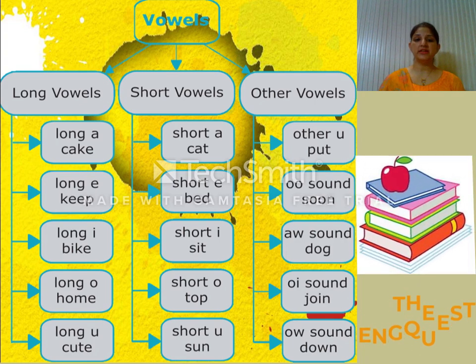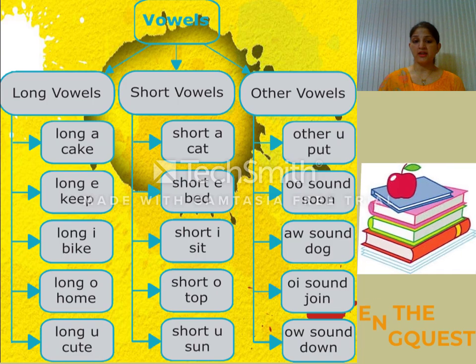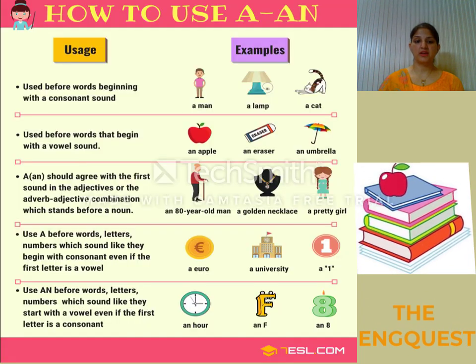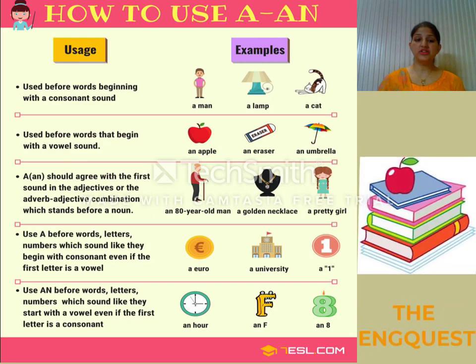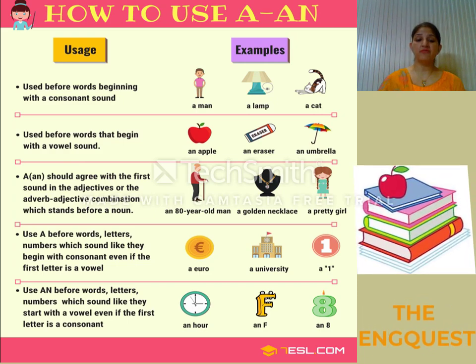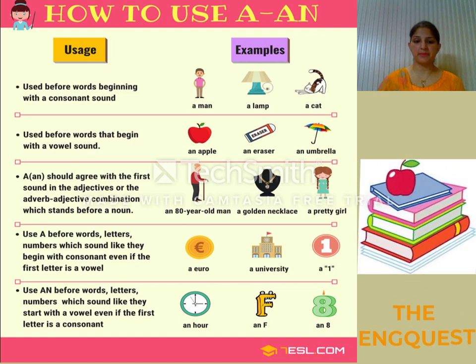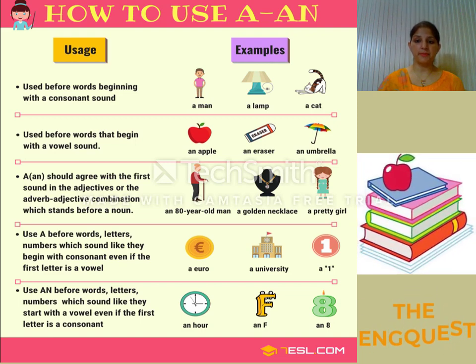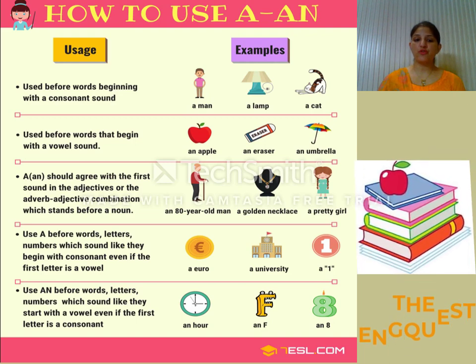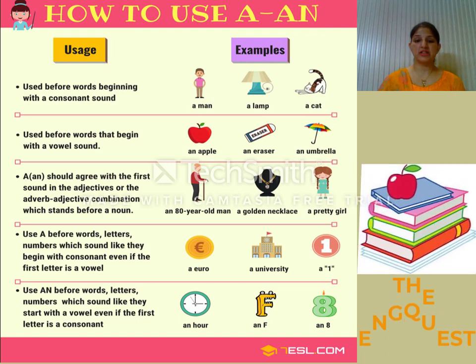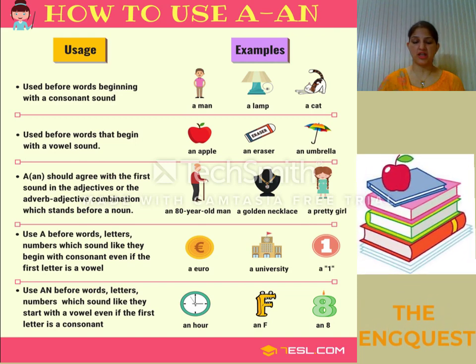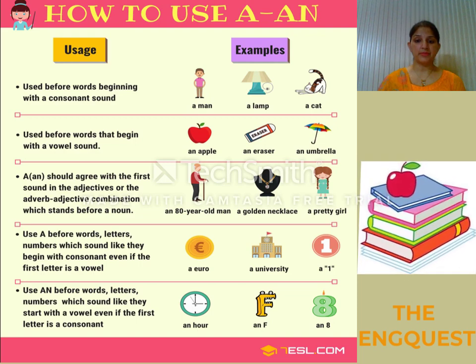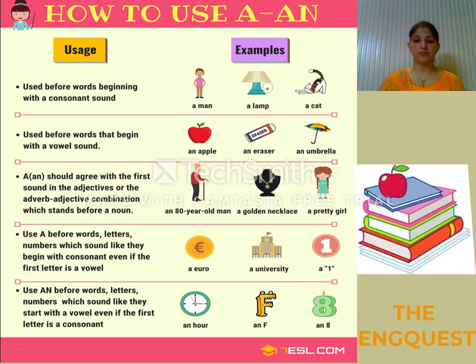Now let us see how we use articles with these vowel sounds. If we see the usage, a is used before words beginning with a consonant sound. For example, a man, a lamb, a cat. An is used before words that begin with a vowel sound. For example, an apple, an eraser, an umbrella.